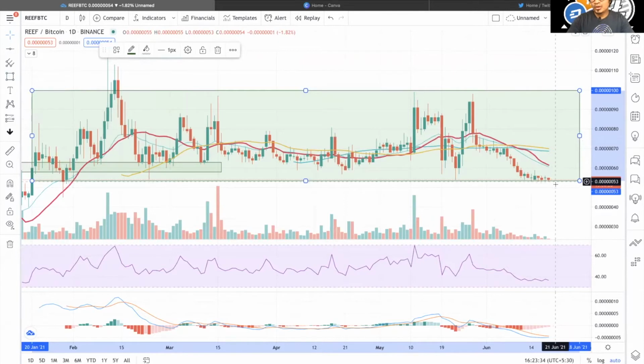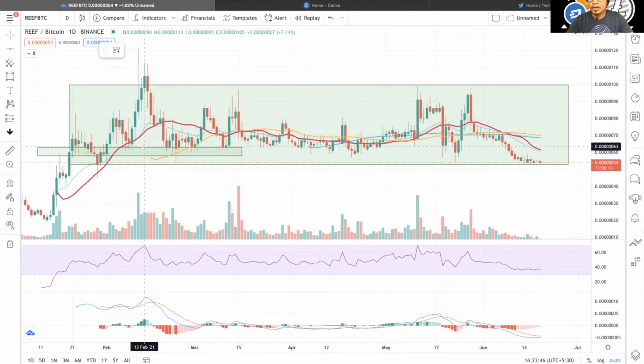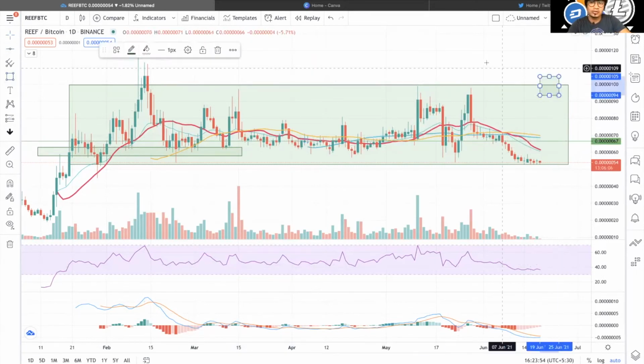Wait for a close below this level, or maybe a bounce from this level, but don't open a big swing trade until we break this particular level. So once we are above this level, you can open a swing trade to book a profit somewhere around this level.